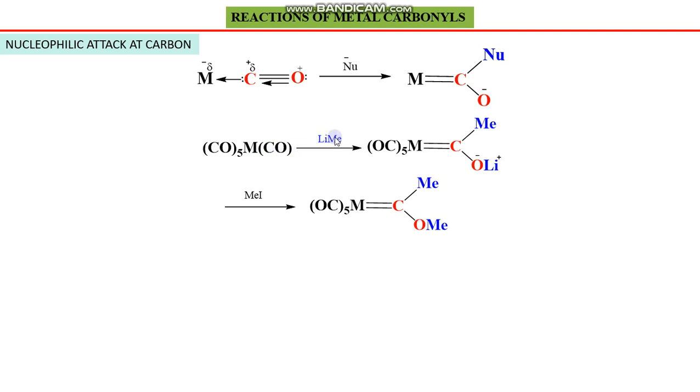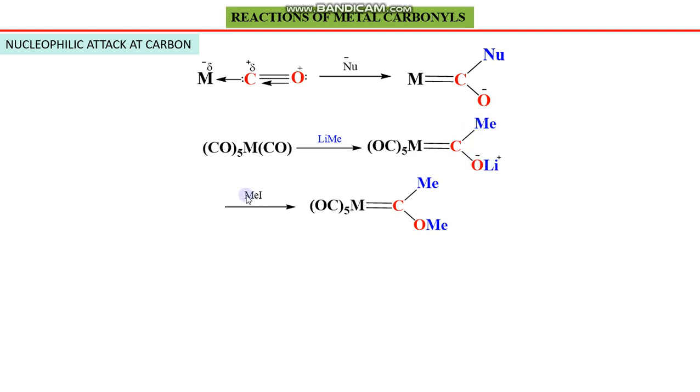Whenever methyl lithium is treated with this complex, one carbon is attacked by methyl. If you look at the charges, lithium is positively charged and methyl is a carbanion, negatively charged, which is regarded as the nucleophile, while lithium is the electrophile. The nucleophile gets attached at carbon, and the negative charge, as we denoted in the previous reaction, has been polarized on oxygen. This is a favorable center for lithium, which is available in the reaction mixture, so it gets attached to lithium.